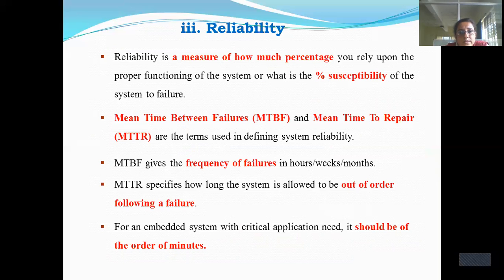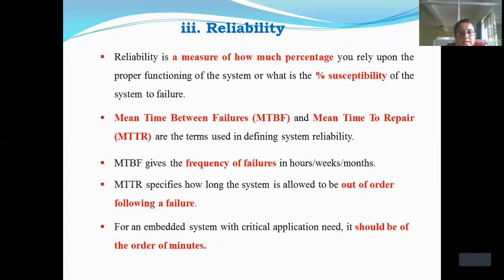So take a microwave oven or a washing machine, when you have purchased it and you start working on it, what happens? If the number of failures is more, then that doesn't give a better implementation of that product. So the percentage of success should be more and the percentage of failure should be less. That also should be given in the documentation.